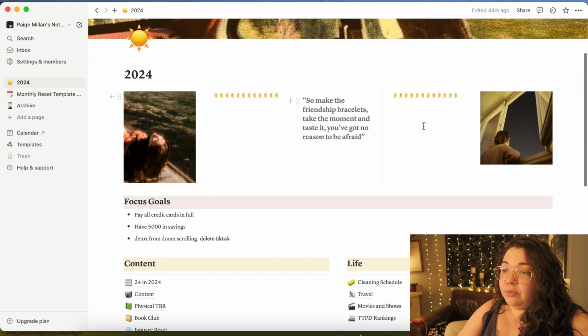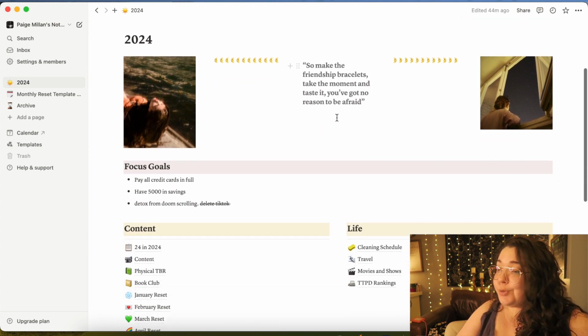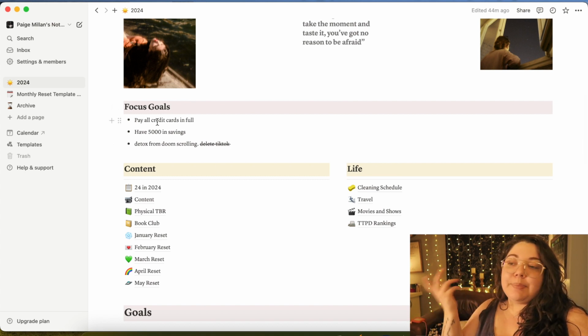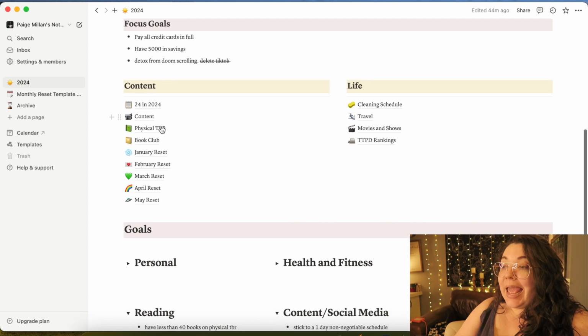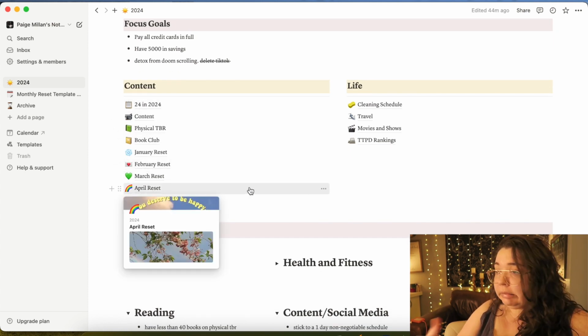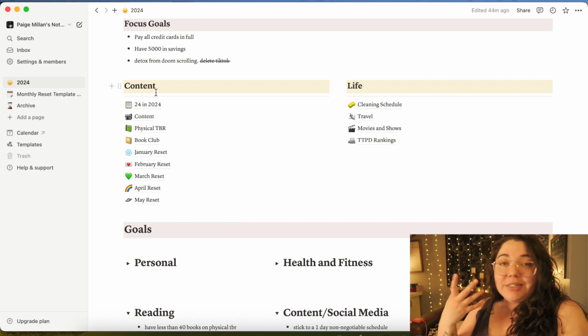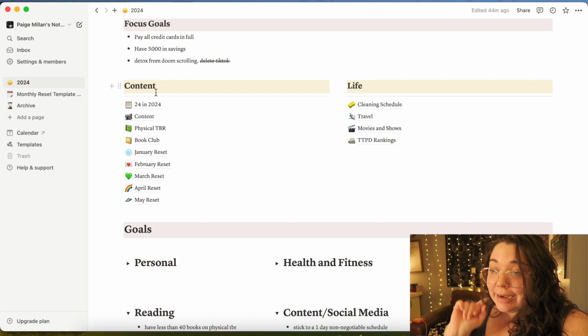I have a couple of rows with some pictures, a Taylor Swift quote, and the focus goals that I have for myself for the year, like paying off my credit cards and saving money, and here are where all of those pages are linked. I don't really think they fall under the content or life categories. I just didn't want to make any more, so that's how they ended up there.